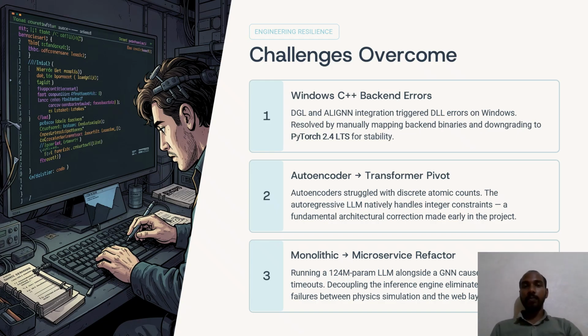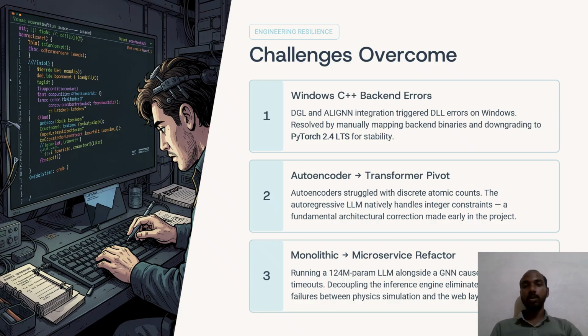Now the challenges faced during this development. The first challenge was integrating DGL and ALIGNN on a Windows system. We encountered DLL errors and compatibility issues during installation. After several experiments, we solved these problems by using compatible versions of PyTorch and related dependencies.